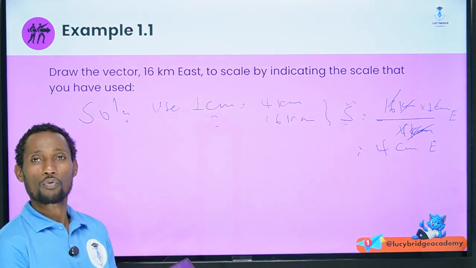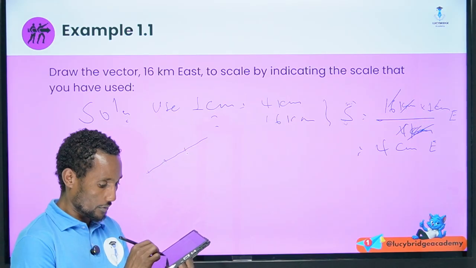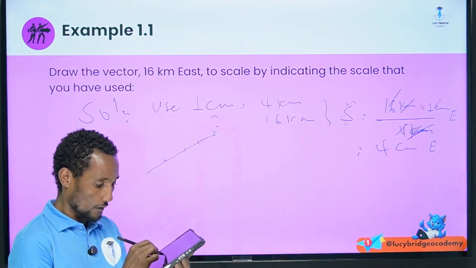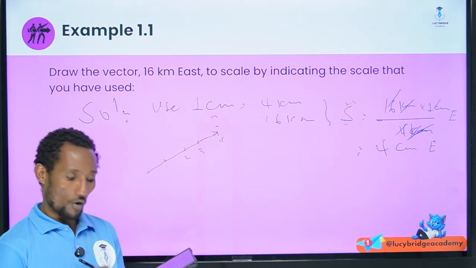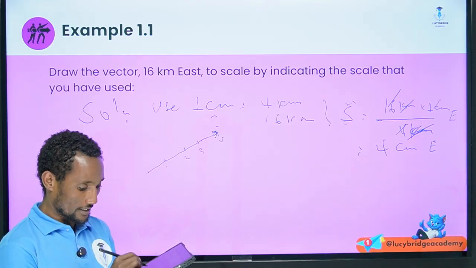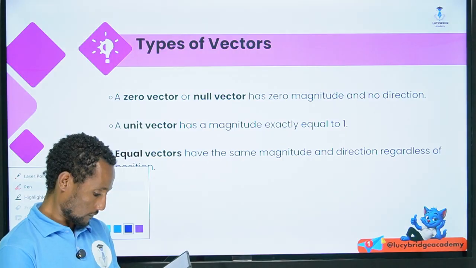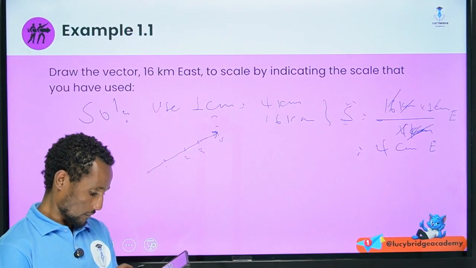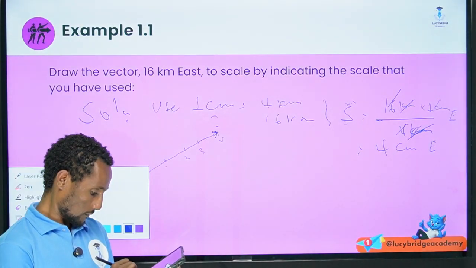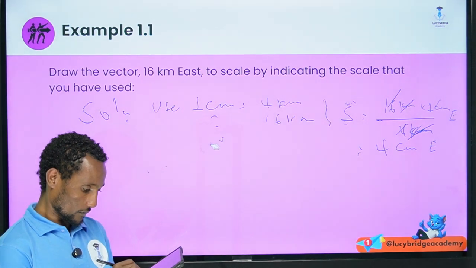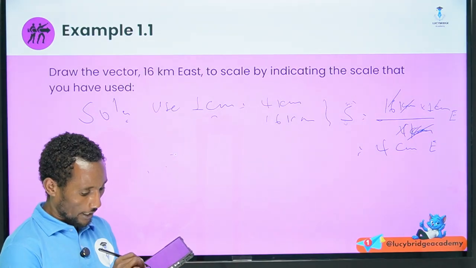So we can draw 4 centimeter, 1, 2, 3, 4. Then the arrow is to the east.